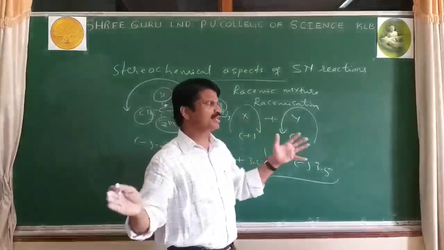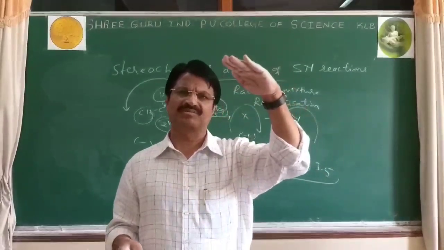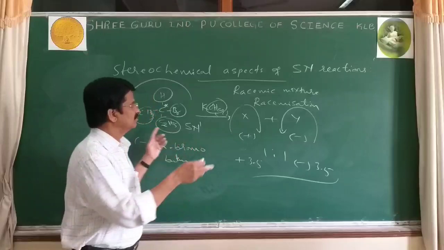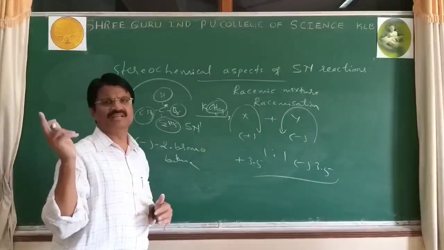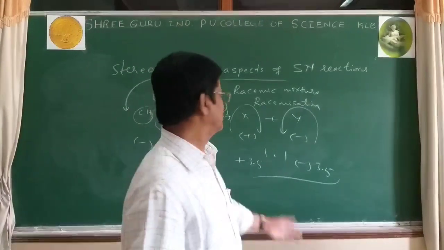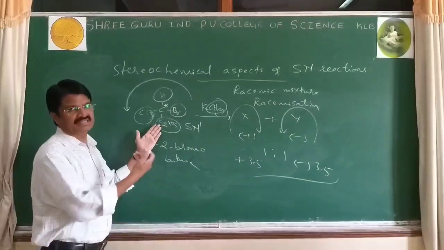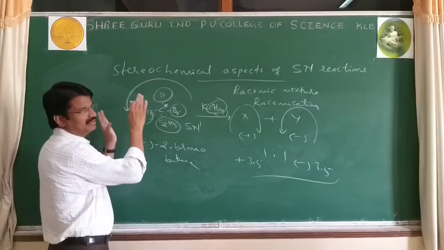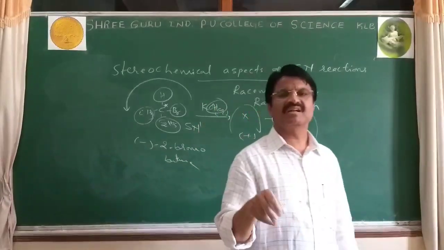If the whole molecule is involved in rotation, it is called external. If half the molecule rotates clockwise and the other half anti-clockwise, then it is said to have a plane of symmetry and be optically inactive, and that is called internal compensation. Here it is external compensation, and this one also external compensation, meaning this rotation is named external, and a meso compound has internal compensation.